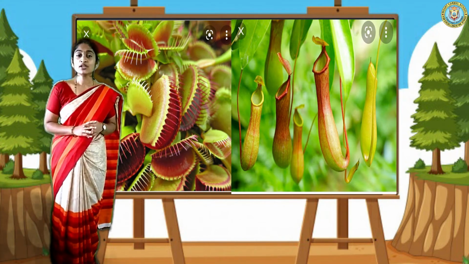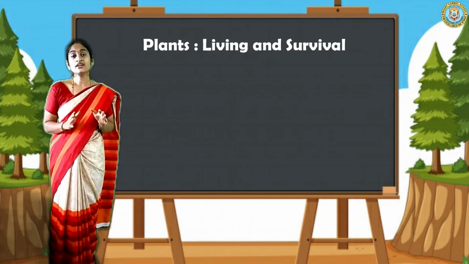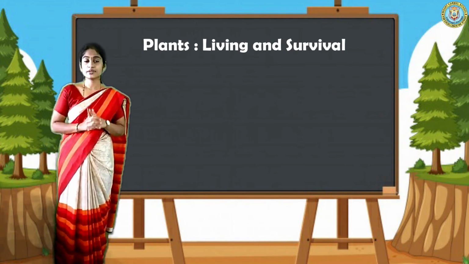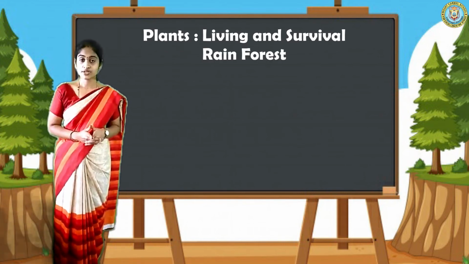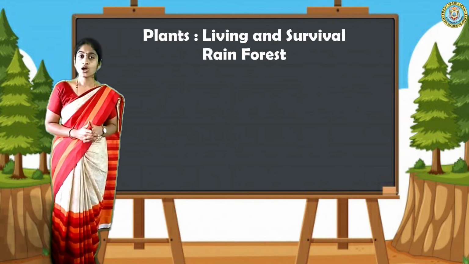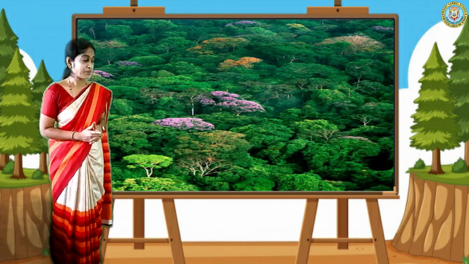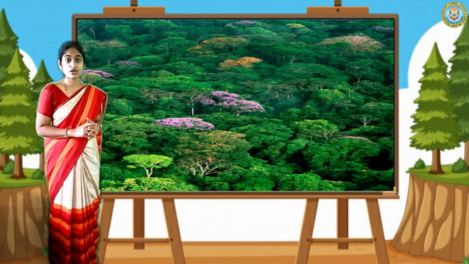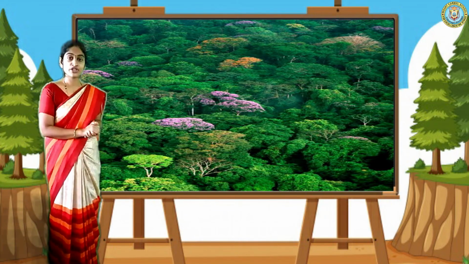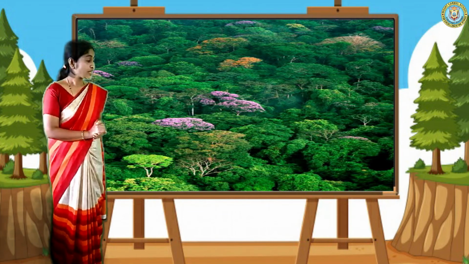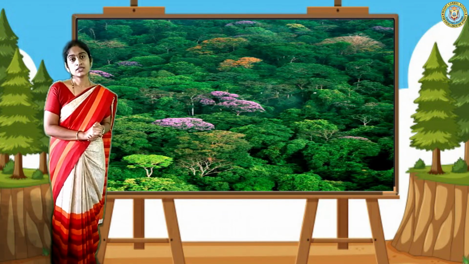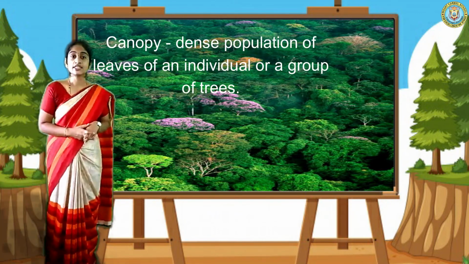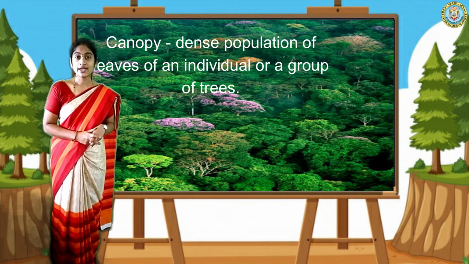Now that was about grass and some aquatic plants. Now let us move on to one concept, that is rainforest. Rainforest. Do you know how forests look like? See, like this. So many trees, so many bushes are there in the forest. So the dense population of trees we can see is called the canopy. This one word is new for you. The dense population of trees in the forest is called the canopy.